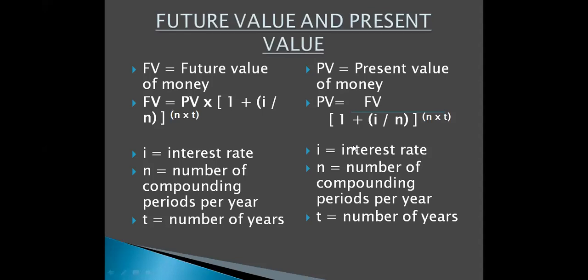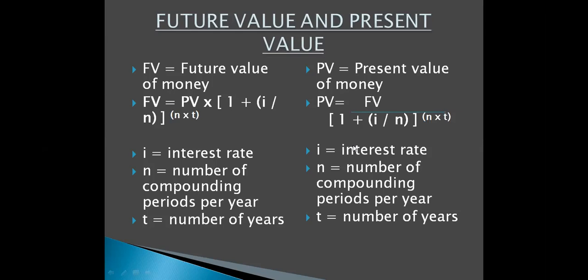All right, and if we want to calculate the future value, then we will just reverse this formula. We'll just change the position of the respective values. So that will be present value multiplied by (1 plus i, that is the interest rate, divided by n) raised to the power n times t, जो भी आपका time period रहेगा. ठीक है, so in this i stands for interest rate, n stands for number of compounding periods per year, because